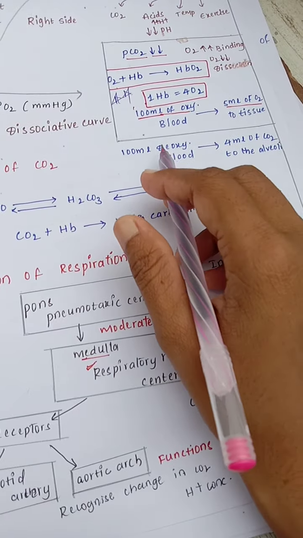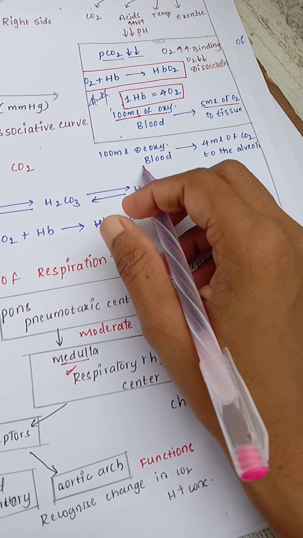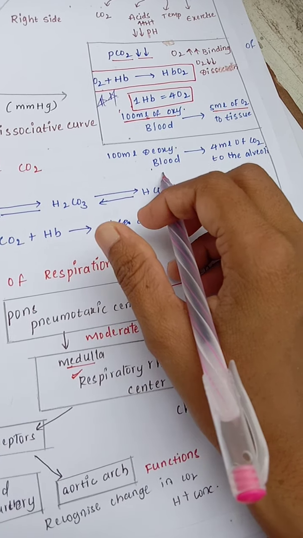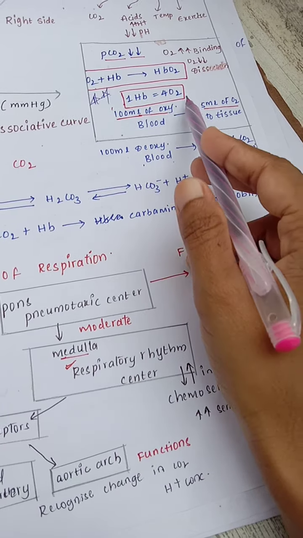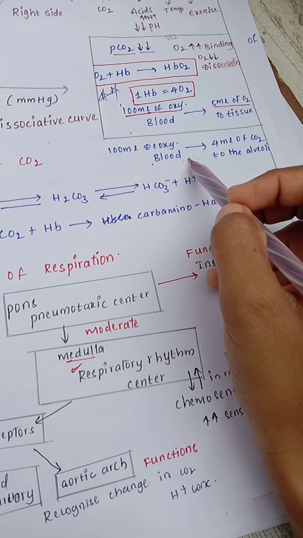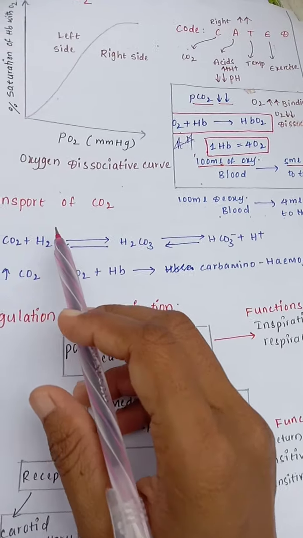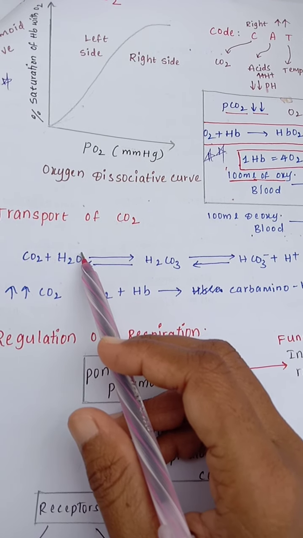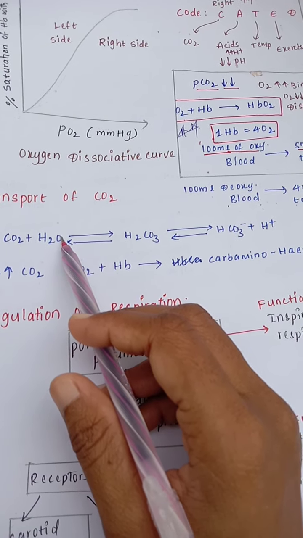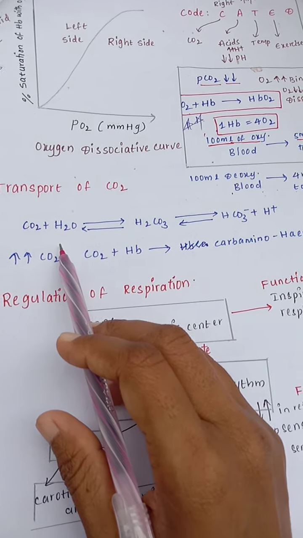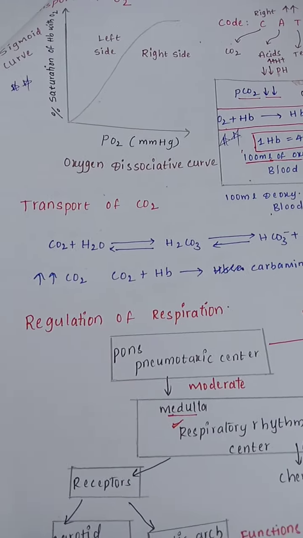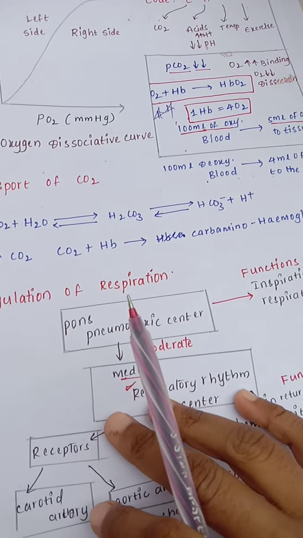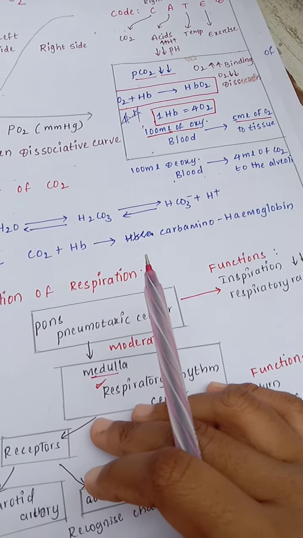Now let's come to carbon dioxide. 100 ml of the deoxygenated blood carries 4 ml of carbon dioxide to the alveoli. These two values are most important for the NEET. I already told that 70 to 75% of the carbon dioxide will be transported in the form of bicarbonates. When there is more carbon dioxide, it will bind with hemoglobin. Then what will happen? Carboxyhemoglobin, it is very poisonous to health.